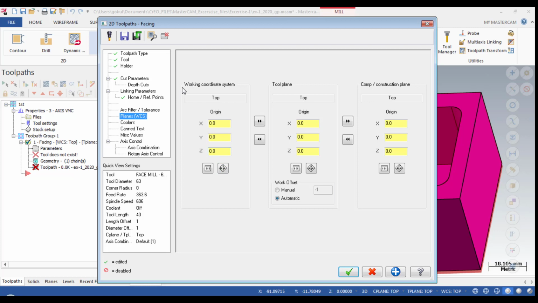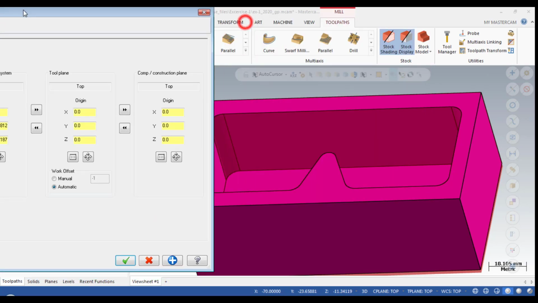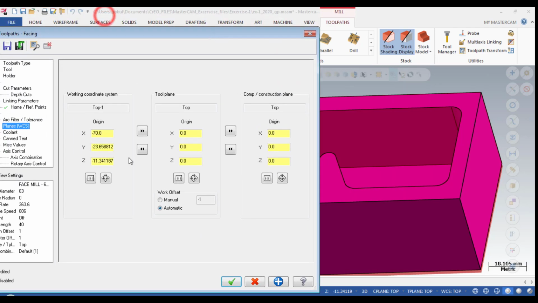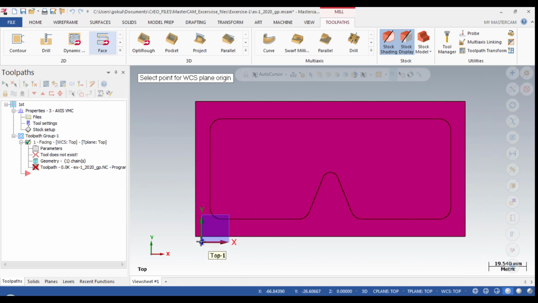You just go for next for plane, and in this area there is a work coordinate system, which is where you select the area to be done. Now the point you are going to take is an origin, I mean an offset. Okay, so if you see, I will show you.